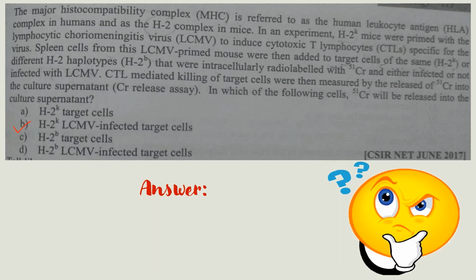And option C, H2B target cell. This is also incorrect because here antigen is not present. Also that MHC is not self. Option D, H2B LCMV infected target cells. This is also incorrect because this MHC is non-self MHC. Here antigen is present but MHC is non-self MHC. So this option is also incorrect. Here the correct answer is option B, H2K LCMV infected target cells.